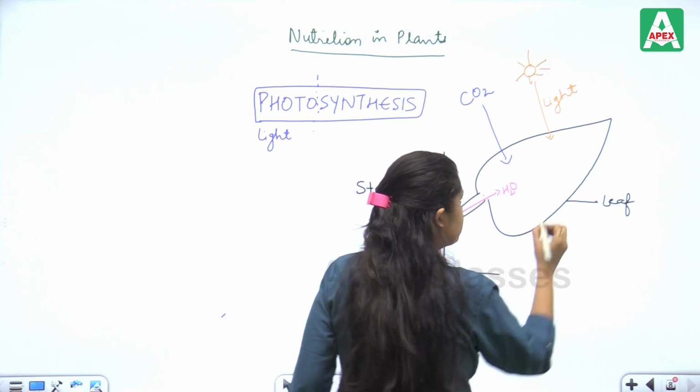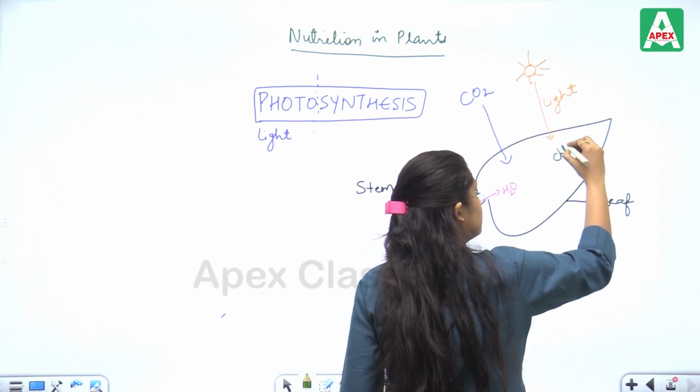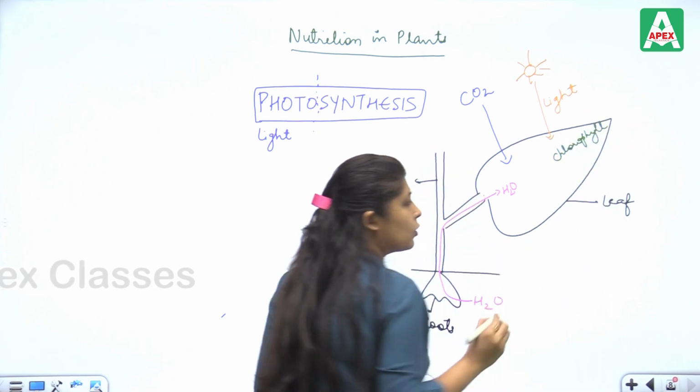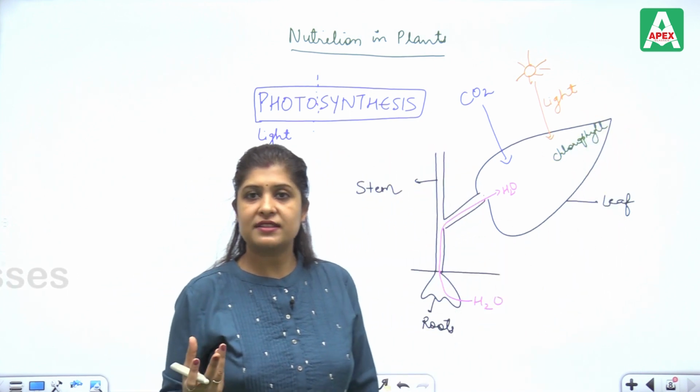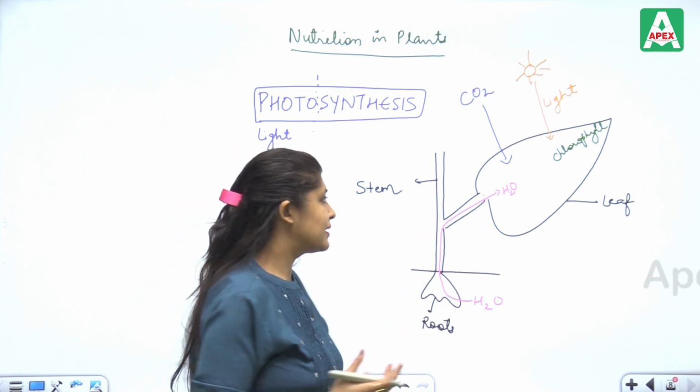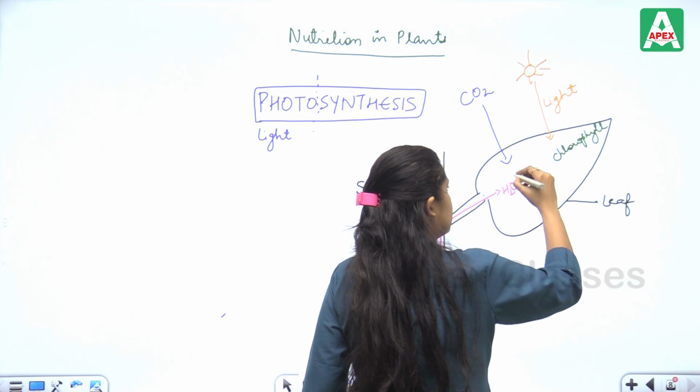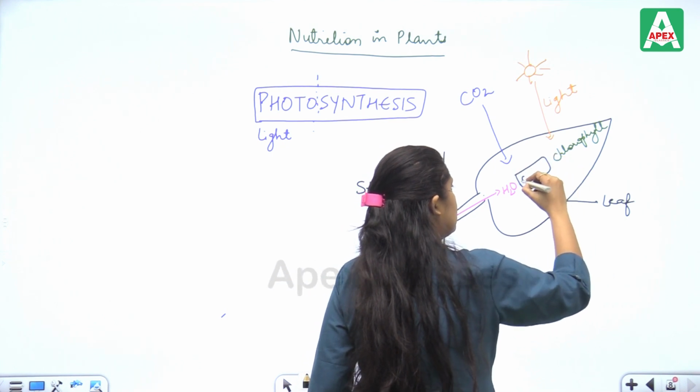One more factor which is important here is chlorophyll pigment. Chlorophyll, or the organelle chloroplast, is necessary. All these factors together form glucose.